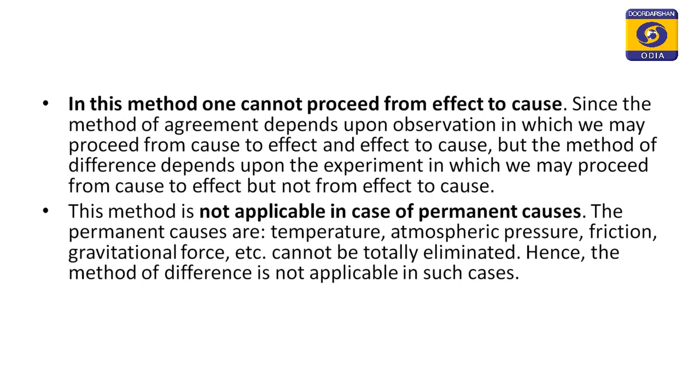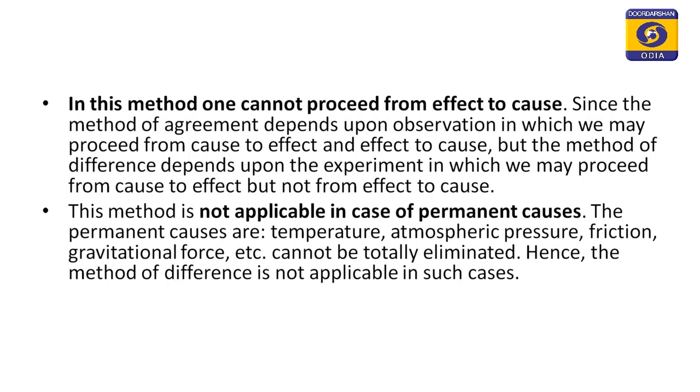Since the method of agreement depends upon observation, we may proceed from cause to effect and effect to cause, but in the case of the method of difference we depend upon experiment. So, in the process of experiment we cannot find out the effect first and then the cause; we have to proceed from cause to effect always. So, this is one most important defect of this method, that we cannot proceed from effect to cause.